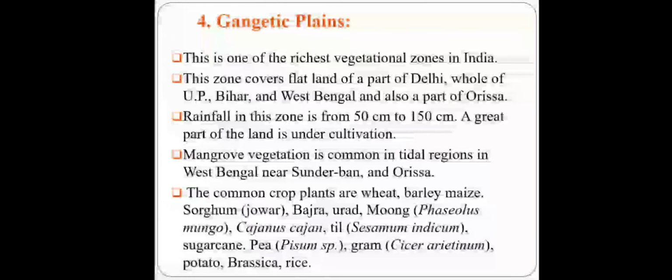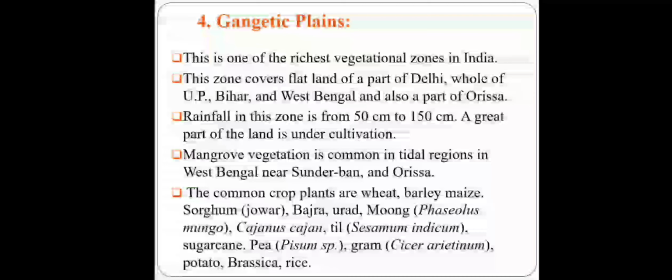Rainfall in this zone is 50 to 150 centimeter. A great part of land is under cultivation because the soil is rich with nutrients. Mangrove vegetation is common in the tidal region, West Bengal near Sundarban and Odisha. The common crop plants include wheat, barley, bajra, urad, moong, til, pea, gram, potato and brassica. This is the richest vegetational zone in India.